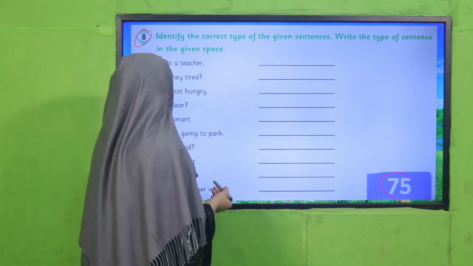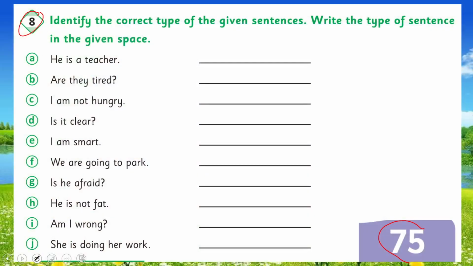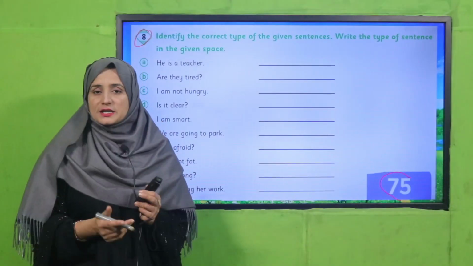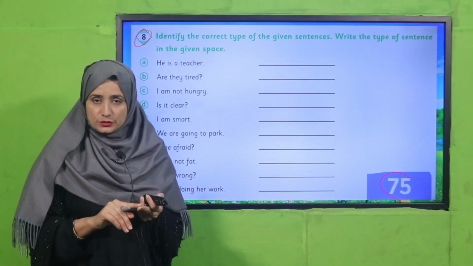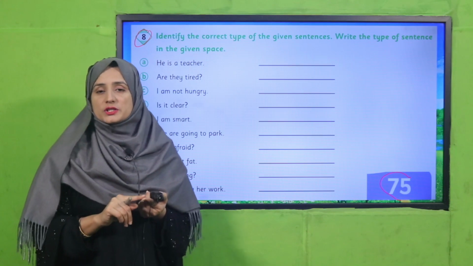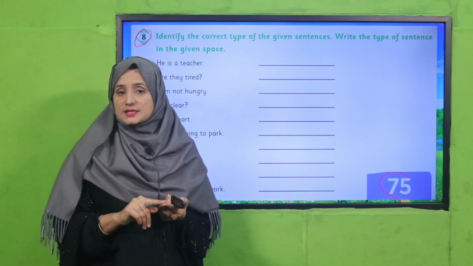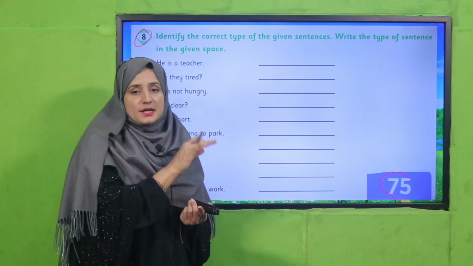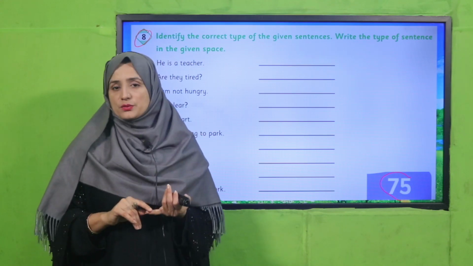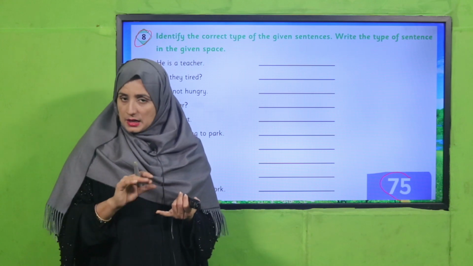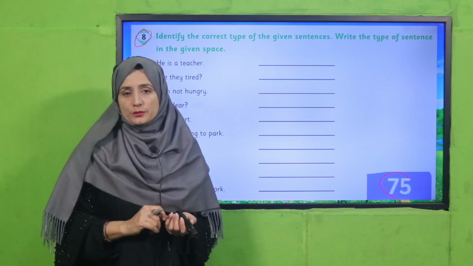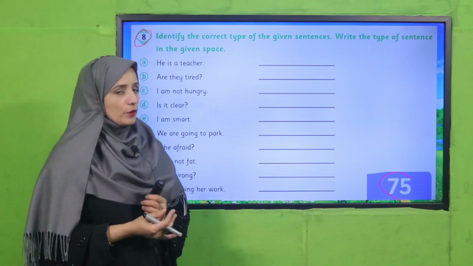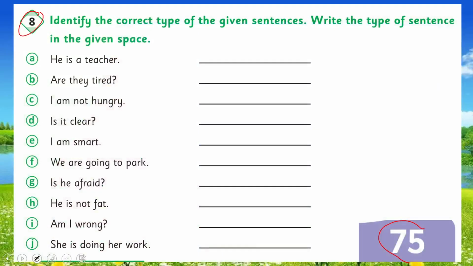You just have to see which sentence is interrogative, which is negative and which is affirmative. An interrogative sentence always ends with a question mark, remember, and its helping verb will be at the start of the sentence. And an affirmative sentence will always be a simple sentence and gives information. Okay, so you will do that, perform this activity in your class and then come back.